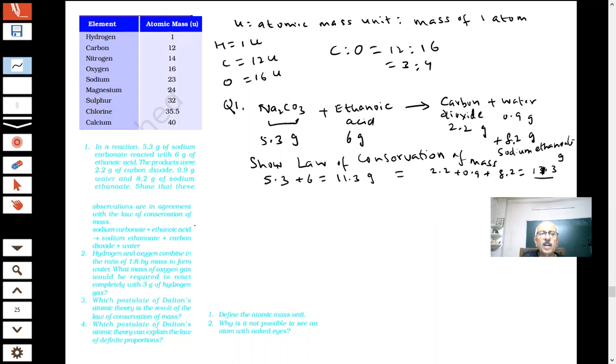Further, question 2: hydrogen and oxygen combine in the ratio of 1:8 by mass. Students, what mass of oxygen will be required to react with 3 gram of hydrogen? Tell me, if you have 3 gram of hydrogen, what mass of oxygen will be required?